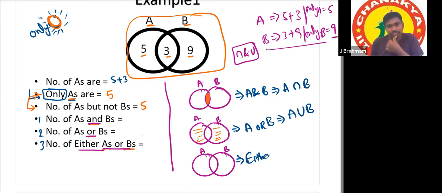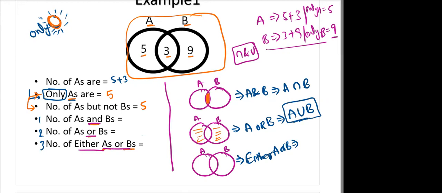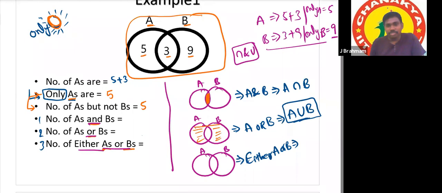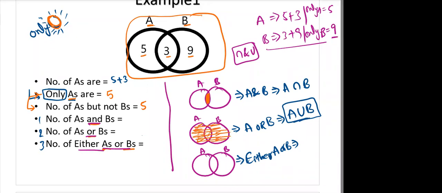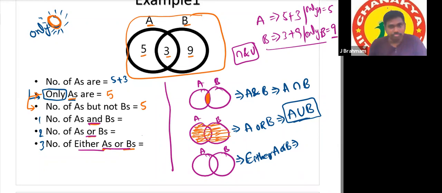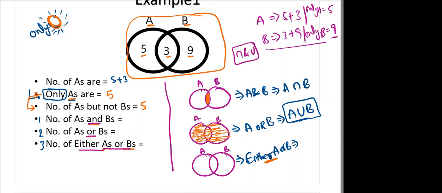Then what about either A or B? Which portion do I need to shade now? Union means the complete portion, all the portion. Numbers: we have to give it as 17, 5 plus 3 plus 9. Yes, it is 17. Means A or B is 17. Now, what about either or? Just think and tell. Sir, 8 or 12.